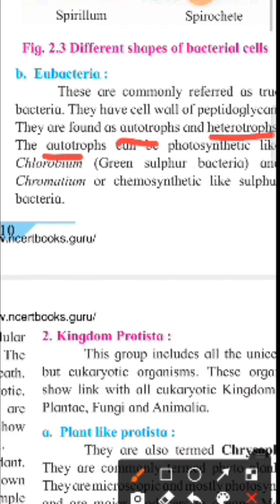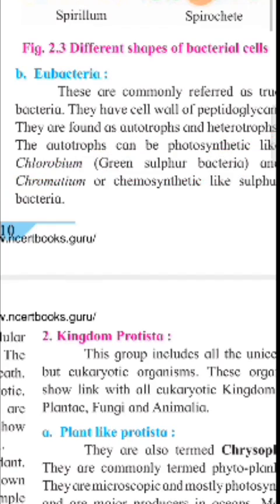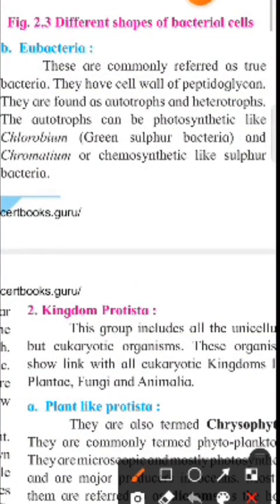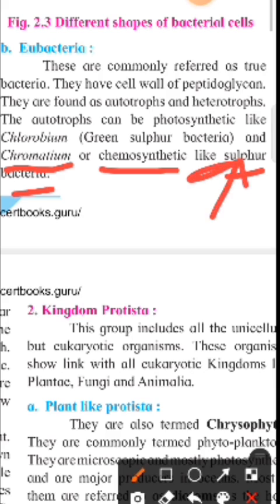Autotrophs can be photosynthetic, like green sulfur bacteria, and another example is chromatium, or chemosynthetic, like sulfur bacteria. They use sulfur as their energy source, so these are called sulfur bacteria.